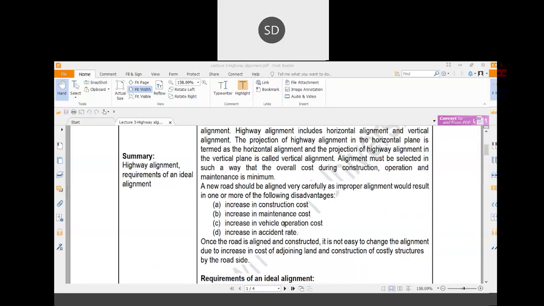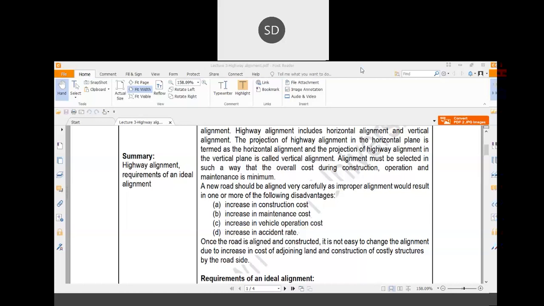Now, how are you going to decide which alignment to select? Basically, based on the on-field survey of that particular area. By on-field survey, you have to select different alternative routes.